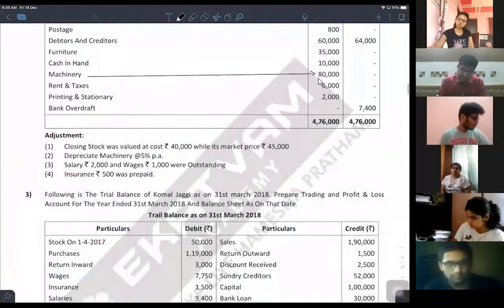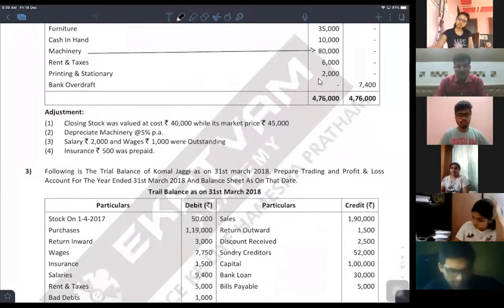Then furniture, there is no adjustment given on that as well, so it will appear as such.